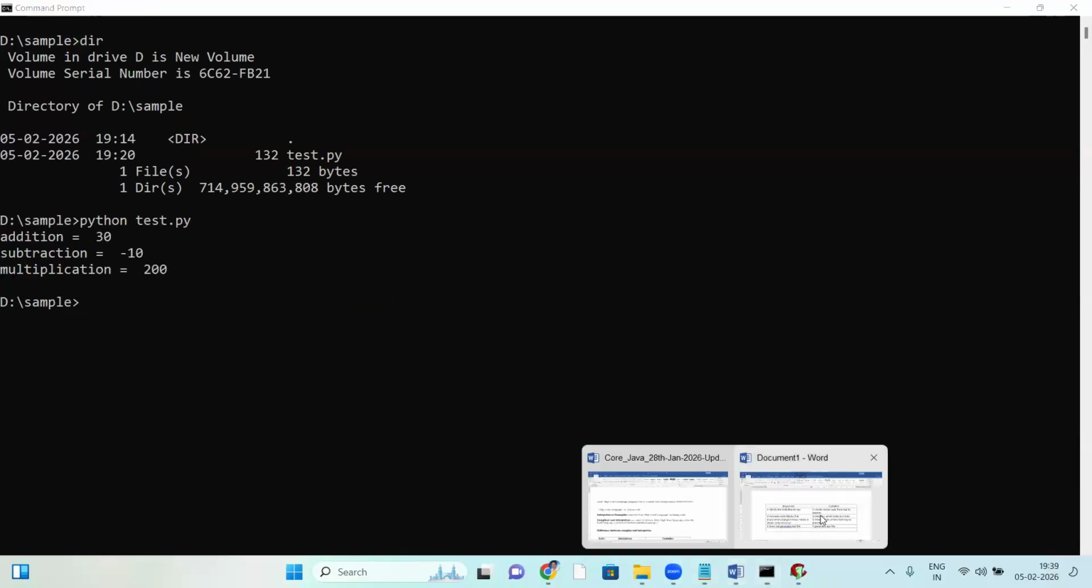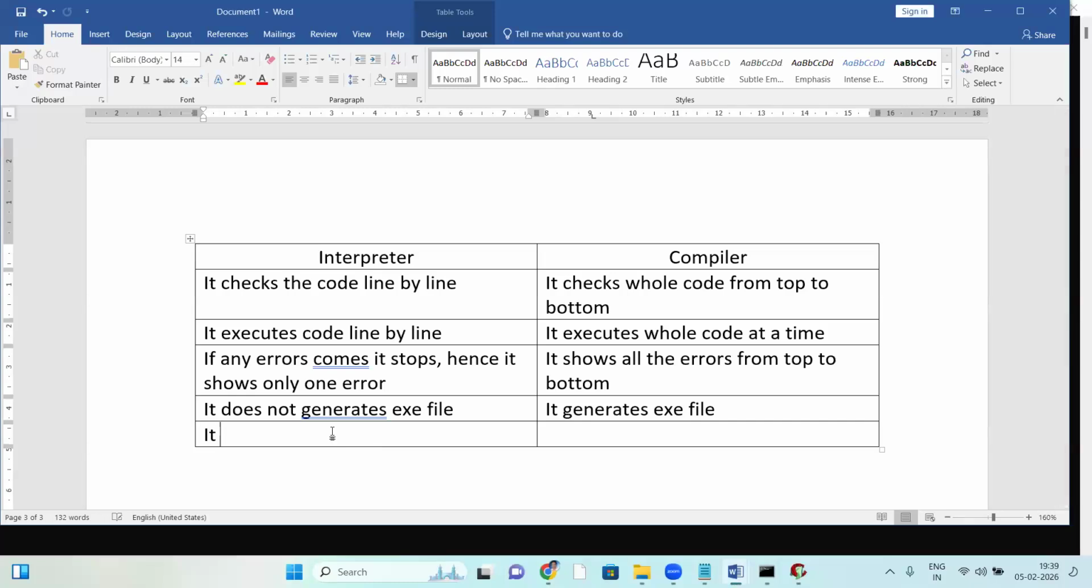Okay, the interpreter executes source code directly. See, when it comes to the compiler, it generates an exe file, right? That means it executes the exe file. So the interpreter executes source code directly, whereas the compiler executes the exe file.